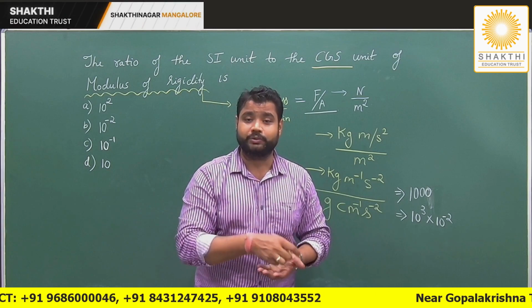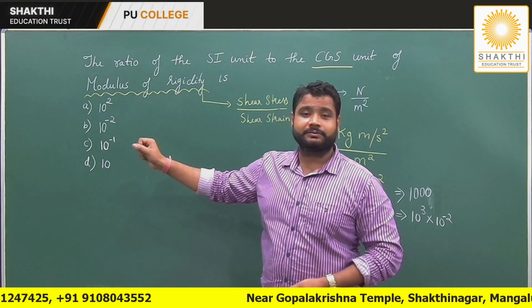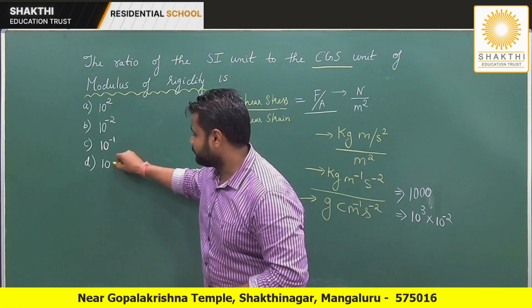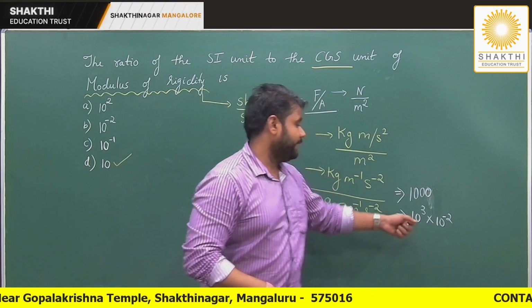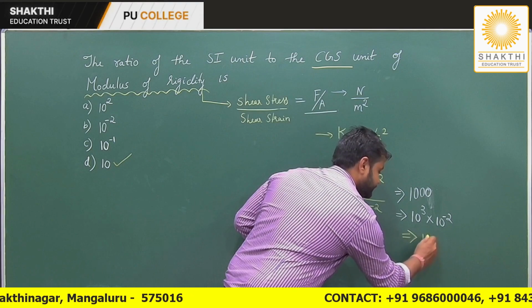What is the answer you get? Can you pick the options here? Yes, I can get that answer. So the right answer is nothing but option D. So 10 power 3 into 10 power minus 2, we get the answer as 10.